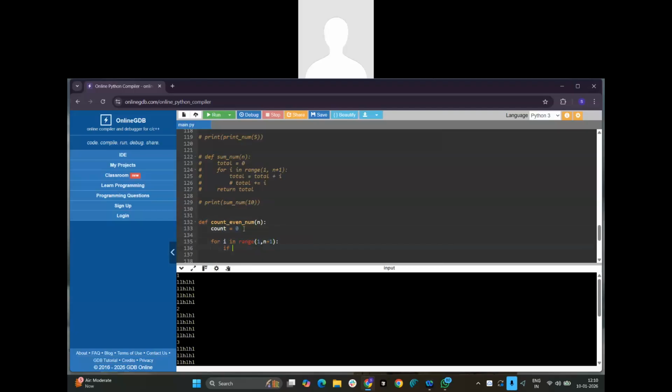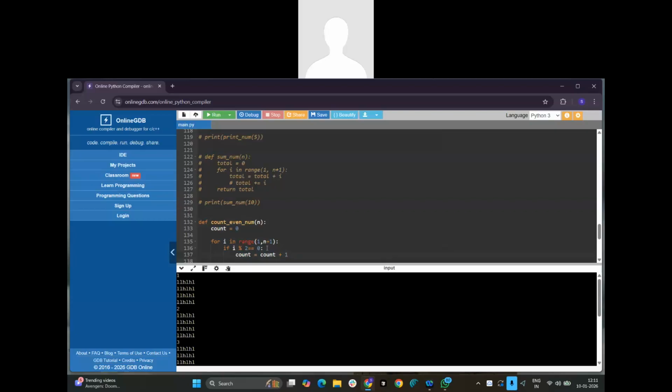Then if I modulo 2 is double equal to 0, whenever the condition becomes true, count equals count plus 1.